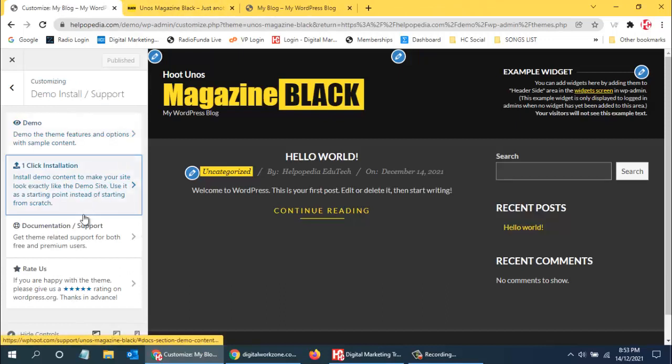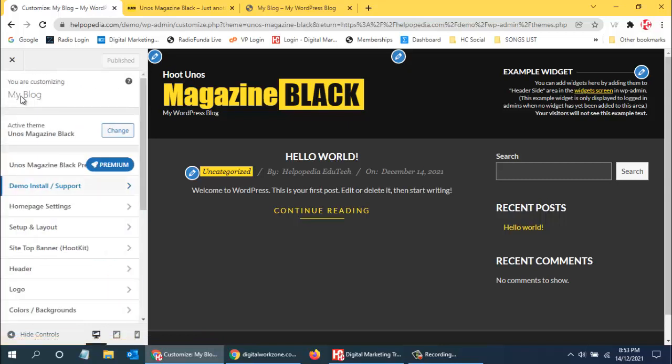So this is the documentation of the theme. If you want to read the documentation, then you can read how this theme works and what the features and facilities of this theme are that you can use. And then there is rating us, so you can provide some reviews. So that is what we have.